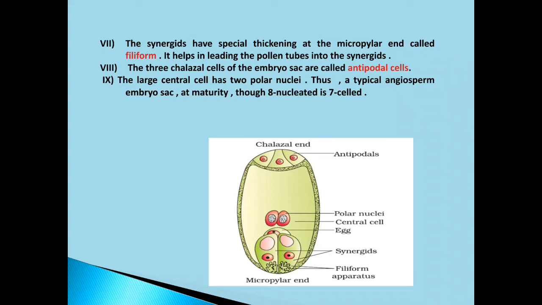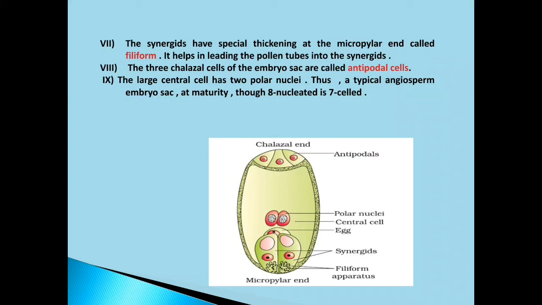Later, in pollen-pistil interaction, we will come to know about the active role of this filiform apparatus.